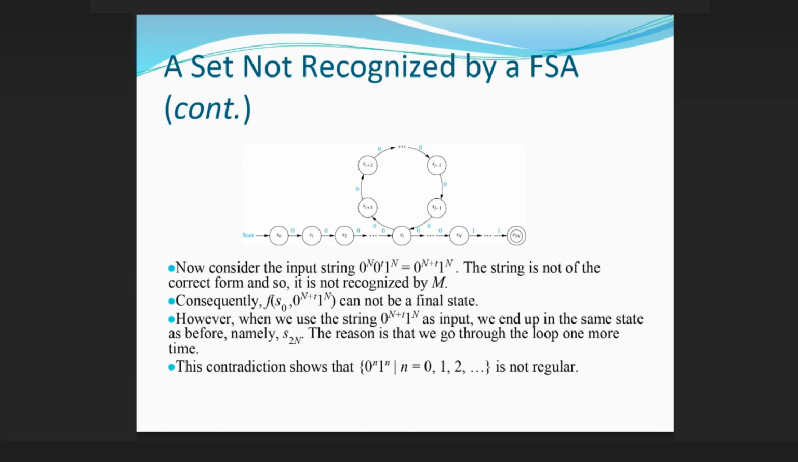However, when we use the string 0^(n+t)1^n as input, we end up in the same state as before, namely s2n. The reason is that we go through the loop one more time. This contradiction shows that {0^n 1^n | n = 0, 1, 2, ...} is not regular.